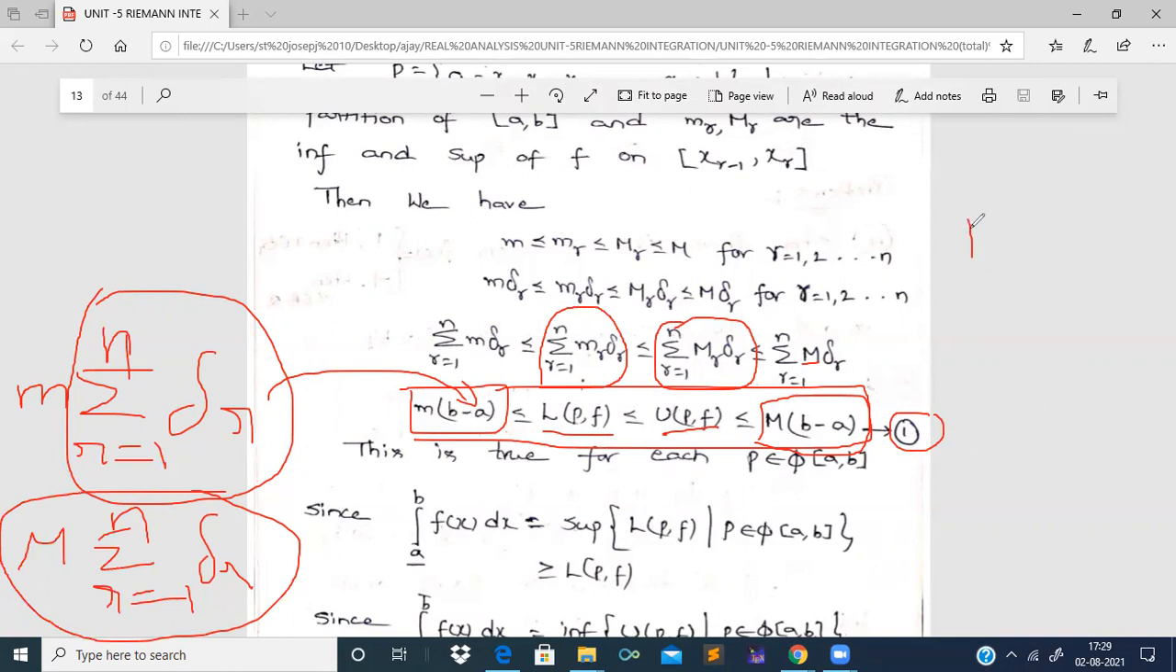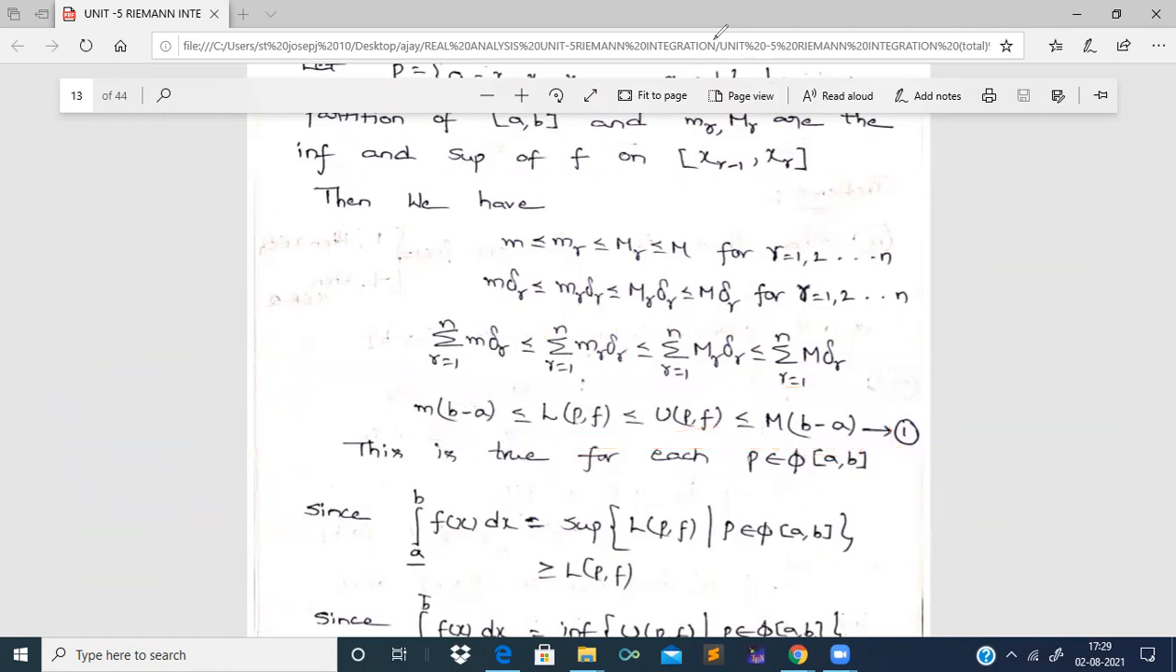That means if I take first partition P1, second partition P2, and so on, if I take some 100th partition P100 of the family of partitions of closed interval a comma b, then for every partition P1, P2 and so on up to P100, this inequality will be satisfied. So that is what we have written here.